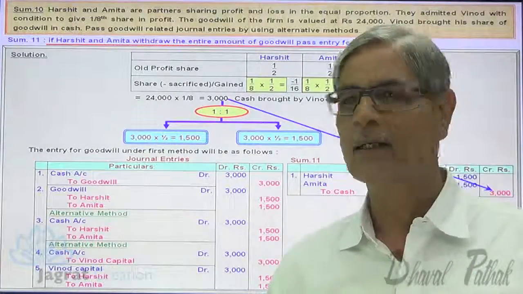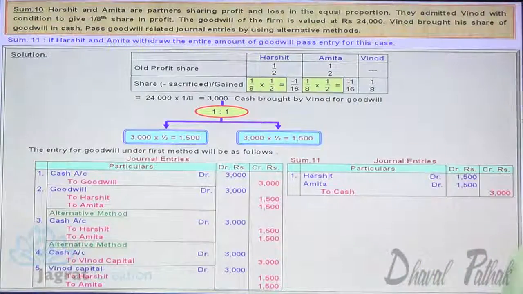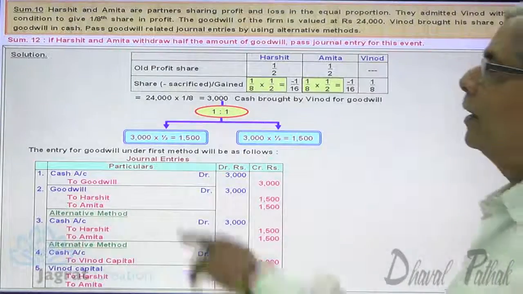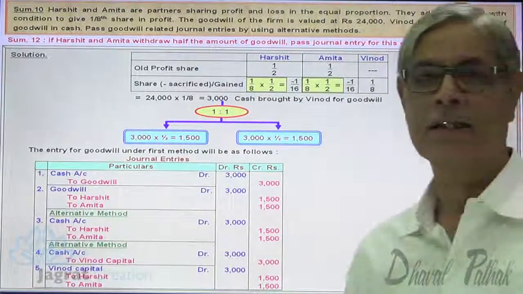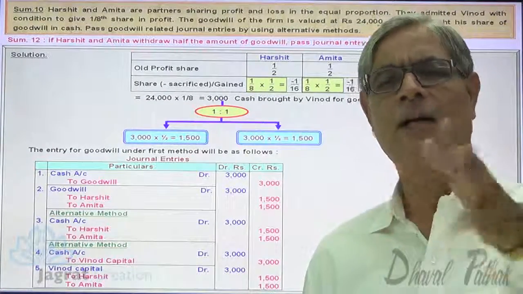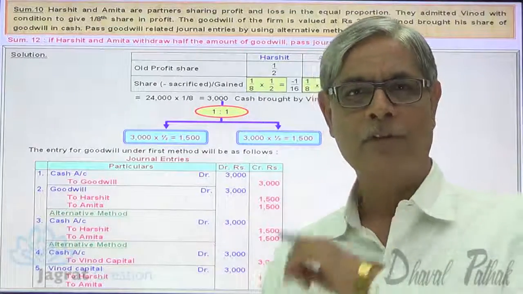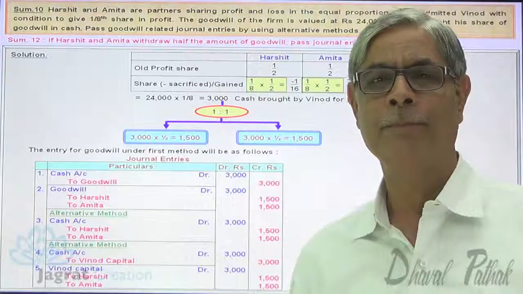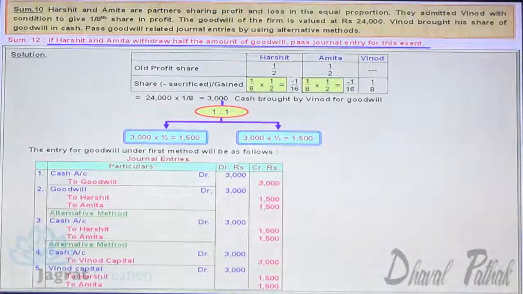But suppose that in the next sum you are told, Harshit and Amita withdrew half the amount of goodwill. Pass the necessary journal entries. Now, earlier the full amount was withdrawn. Alternatively, if half the amount is withdrawn, then 1,500 into 1/2 is 750, and 1,500 into 1/2 is 750. 750 is the amount withdrawn by each partner. What is the journal entry for that?